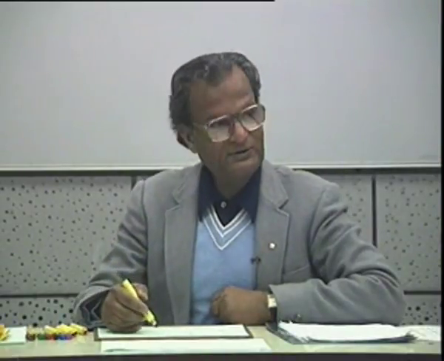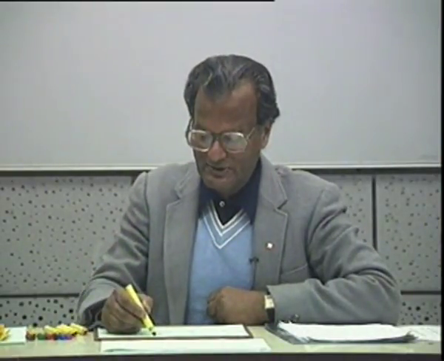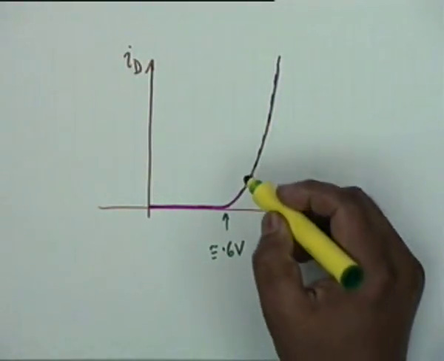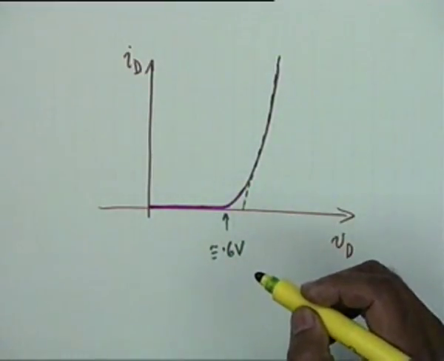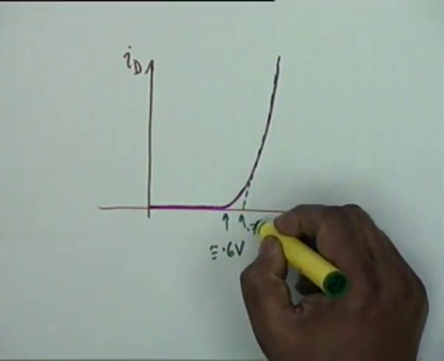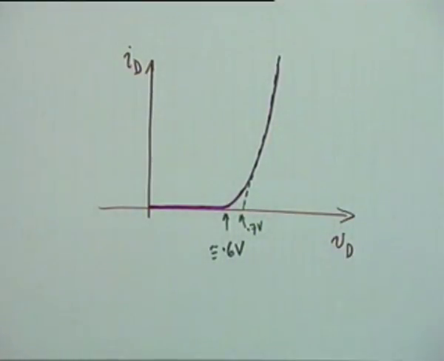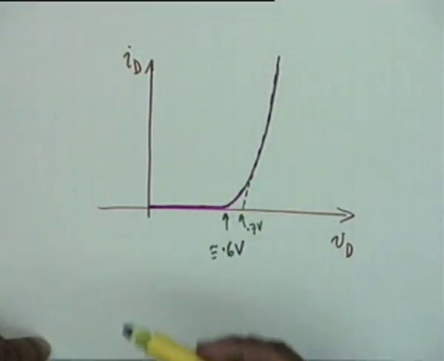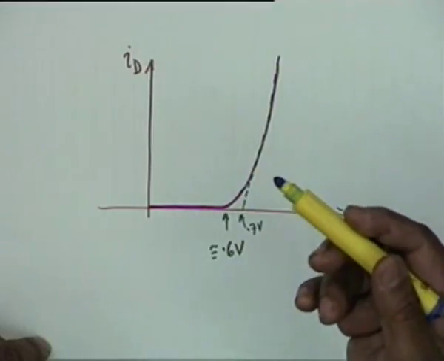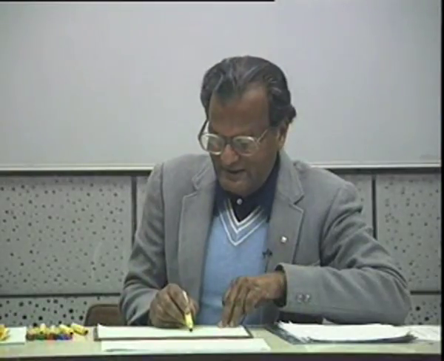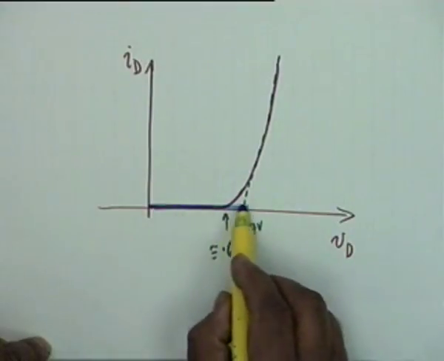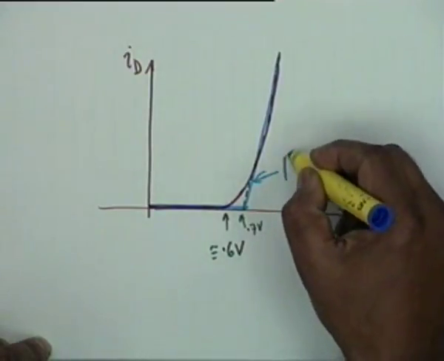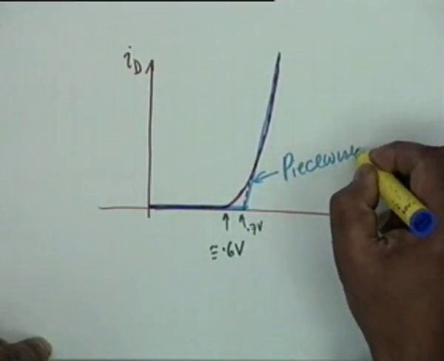Now a diode, even though the characteristic is exponential, we usually try to approximate by means of a straight line, a linear rise, and this straight line usually cuts the axis at 0.7. Therefore, instead of taking the usual non-linear characteristic of the diode, we make it piecewise linear. That is, we take this as a straight line up to this point, and then a straight line going up. This blue line is the piecewise linear model of the diode.